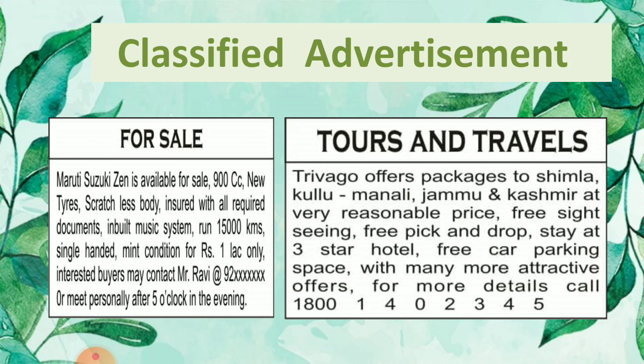Here are some examples. For sale, right? Maruti Suzuki Zen is available for sale. 900cc, new tires, scratchless body, insured with all required documents, inbuilt music system, runs 15,000 kilometers, single-handed, mint condition, for rupees 1 lakh only. Interested buyers may contact Mr. Ravi and so on, right? Here is one more classified, tours and travels, right? So here in classified, we have only the facts, and the things which are needed. There are no logos, no pictures, no slogans, only the details which are required.